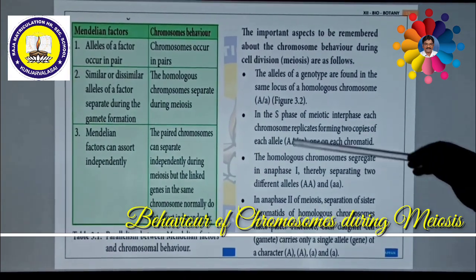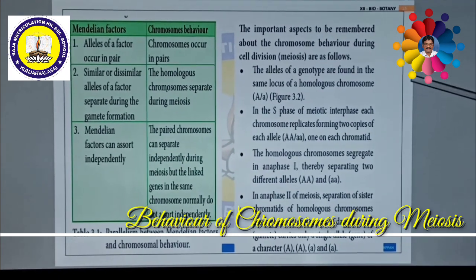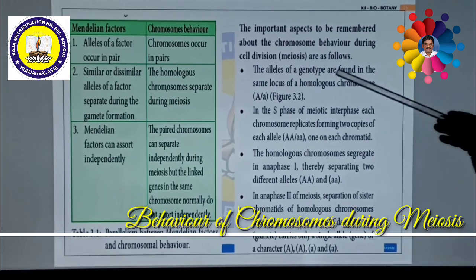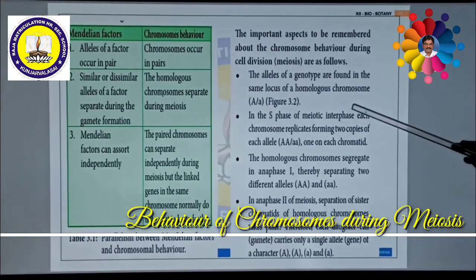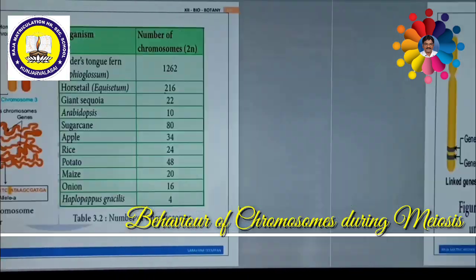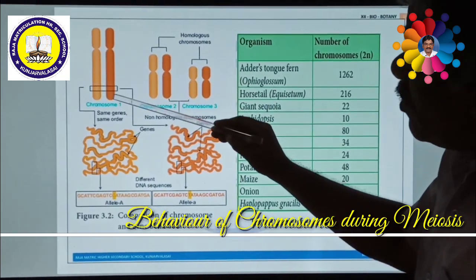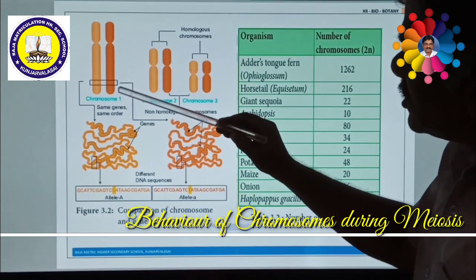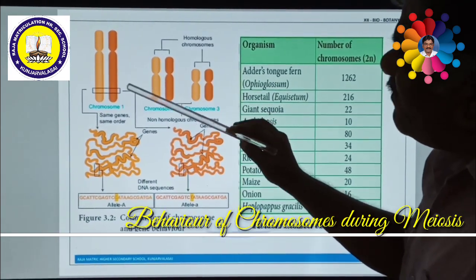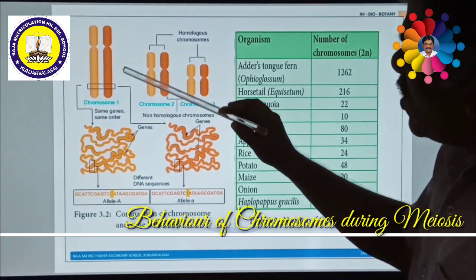Now some of the chromosome behavior during cell division, called meiosis. During meiotic cell division, how can the chromosomes behave? For example, alleles of genotypes are found in the same locus of a homologous chromosome. See here in the structure. So this is a homologous chromosome. What do you mean by homologous? Homo means similar. Locus means same position. So in the same position, the chromosomes are very similar, both structurally and functionally. These are called homologous chromosomes.